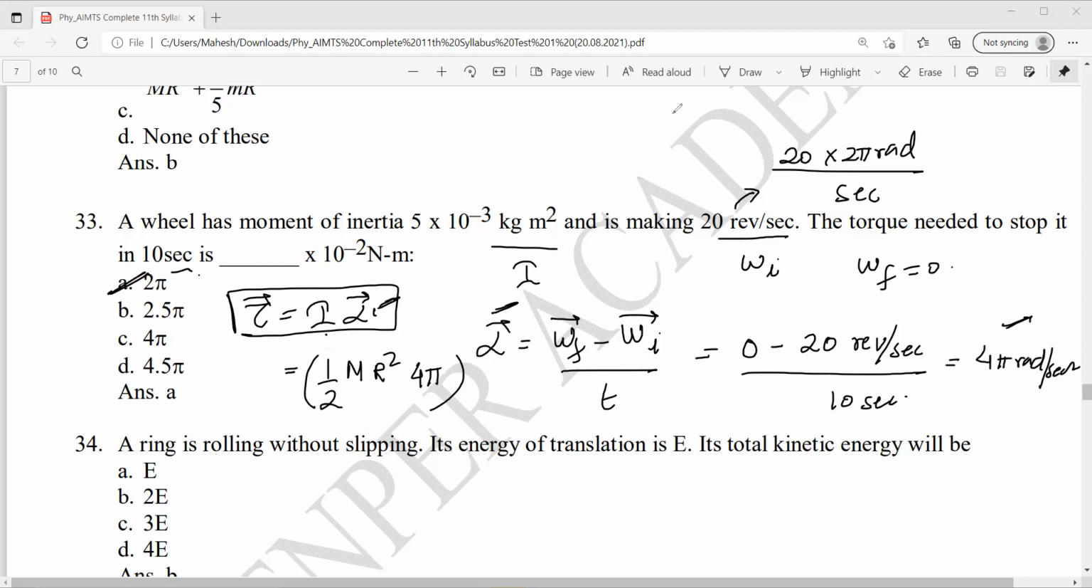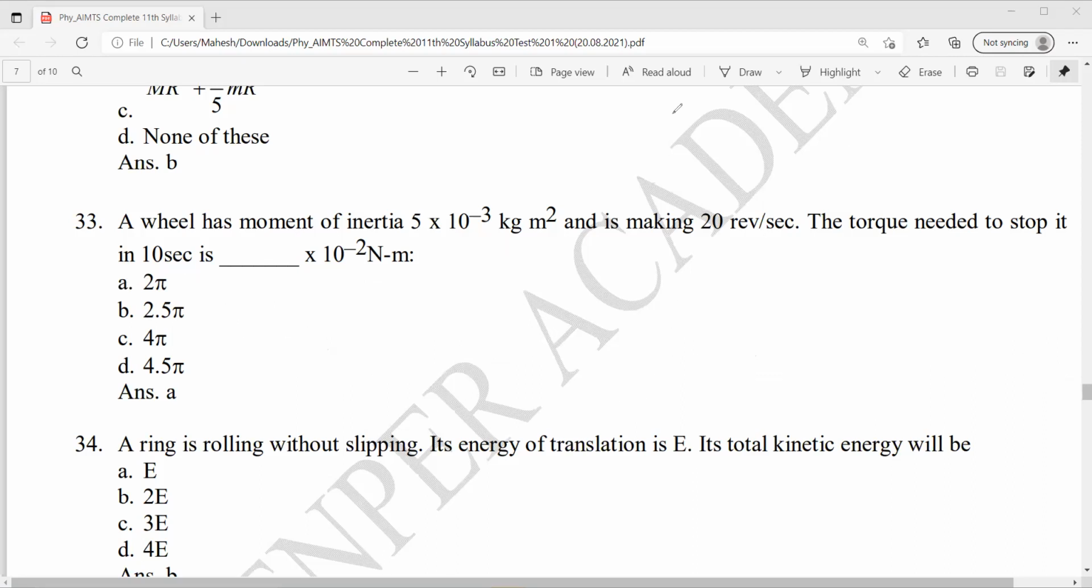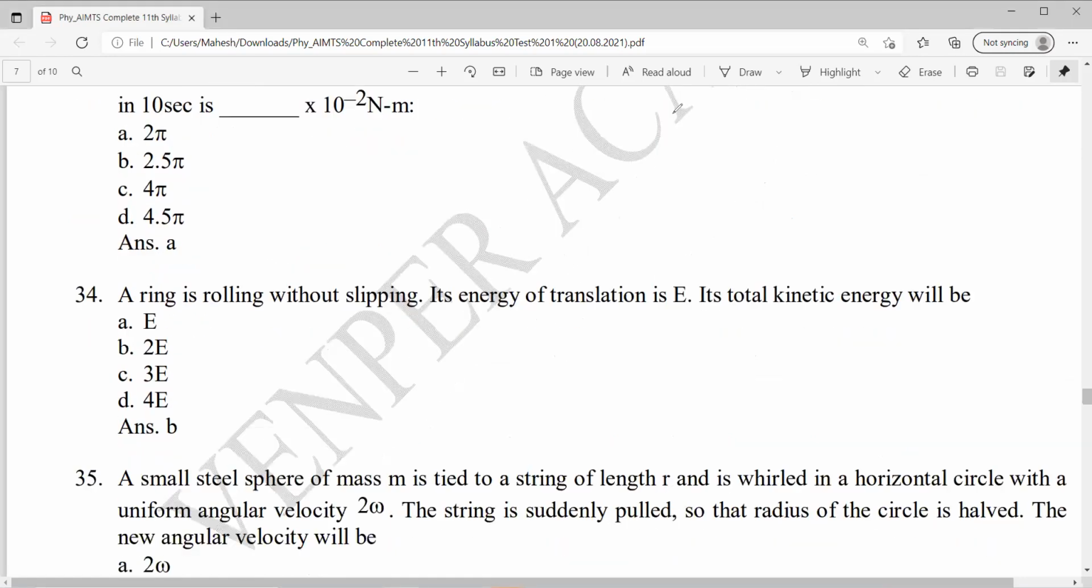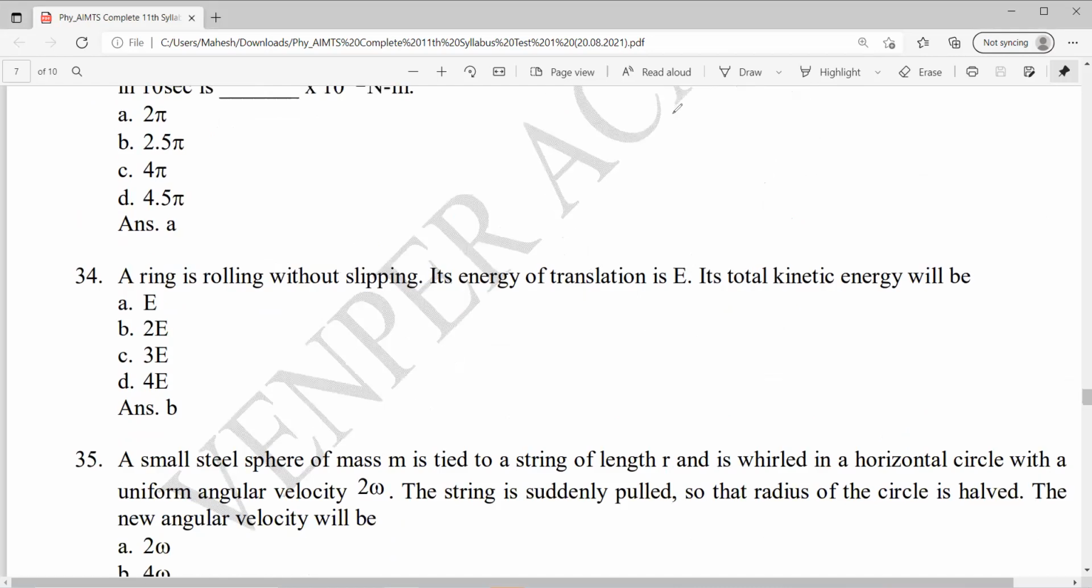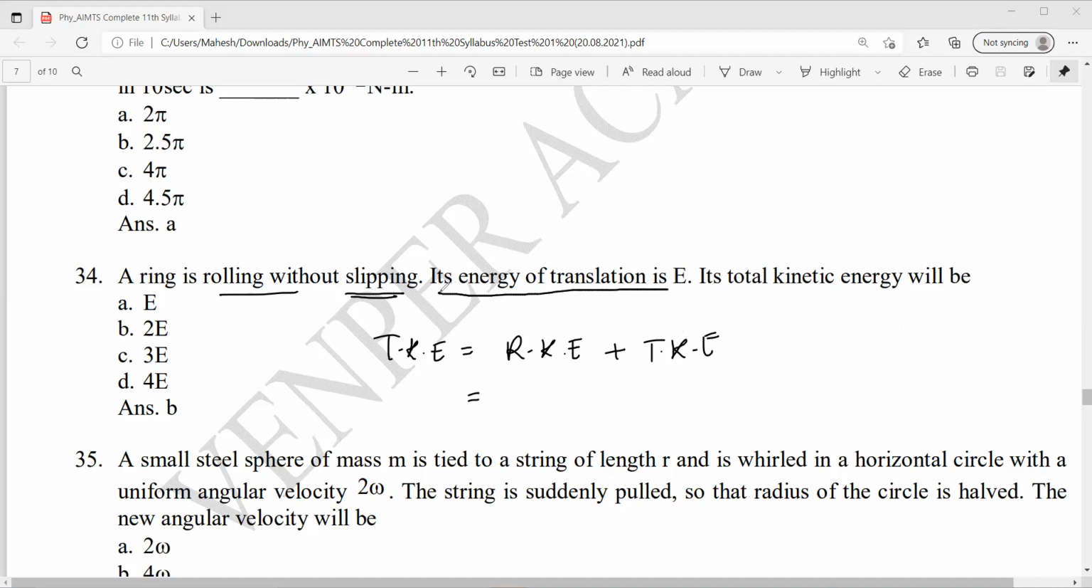Next, coming to question number 34. What is given? A ring is rolling without slipping. Its energy of translation is E. The total kinetic energy will be? Total kinetic energy is rotational kinetic energy plus translational kinetic energy. It is rolling without slipping, so its translational kinetic energy is E.